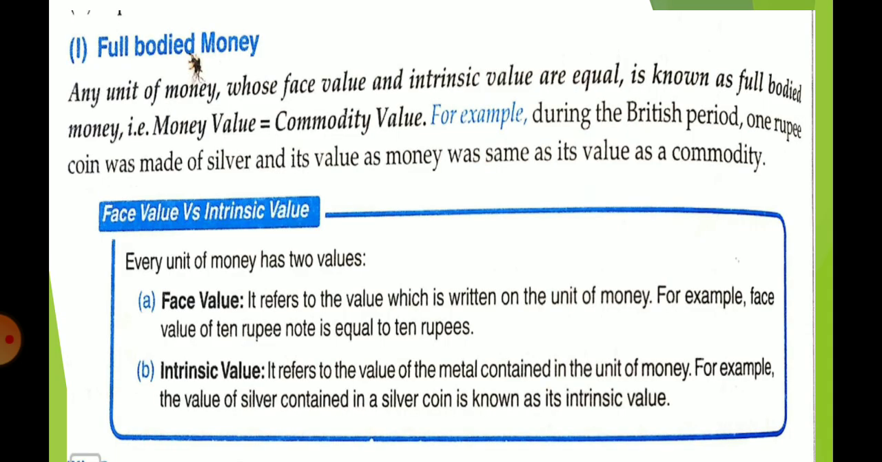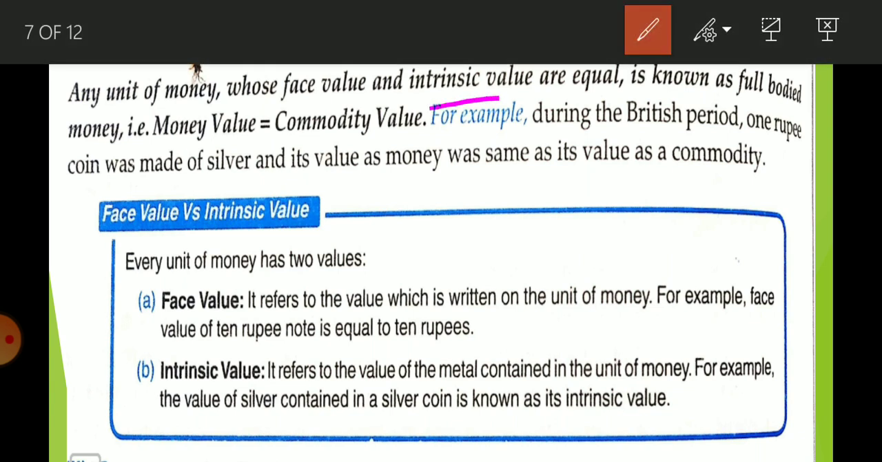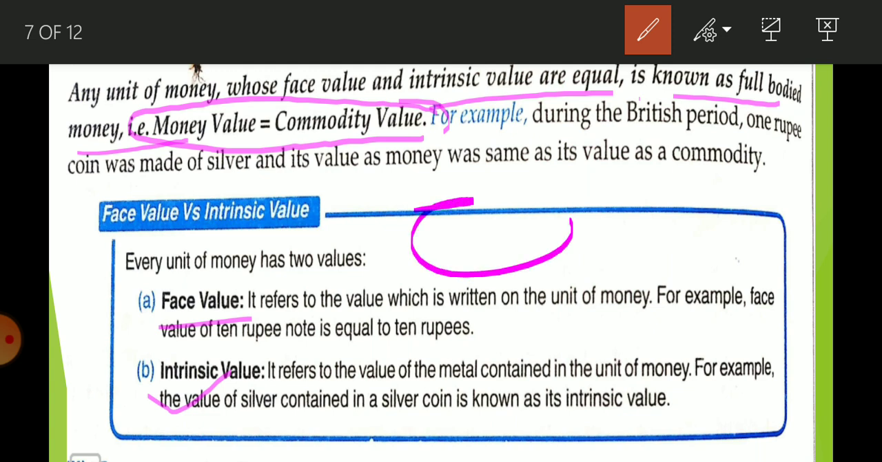Next, full bodied money. What is full bodied money? Any unit of money whose face value and intrinsic value are equal is known as full bodied money. So this is the keyword: money value is equal to commodity value. First of all we need to understand the meaning of intrinsic value and face value. Face value means whatever is printed on the coin or written on the note. If suppose there is a coin on which 10 rupees is written, this is known as the face value or money value.